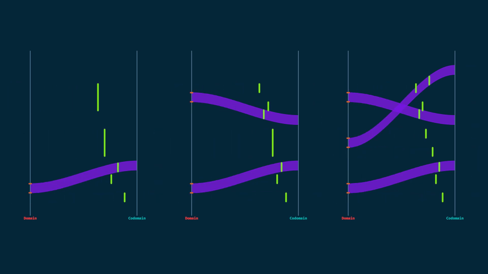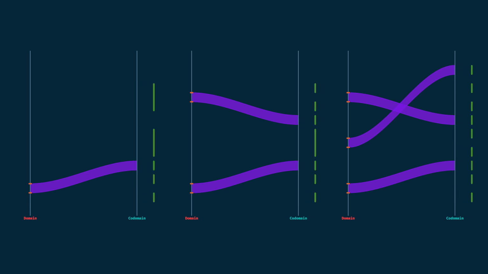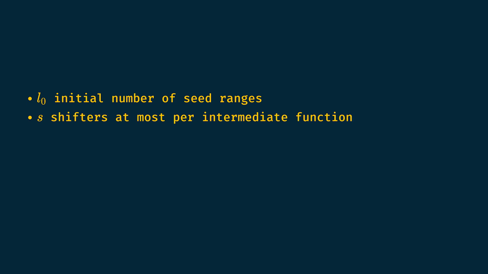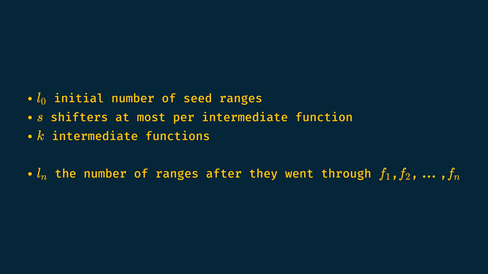So now, let's do some math. Let's suppose that in our initial lists we have L0 ranges. Let's suppose our intermediate functions have at most S shifters, and let's call Ln the maximum number of ranges we are dealing with after they went through the intermediate functions f1, f2, and so on up to fn.